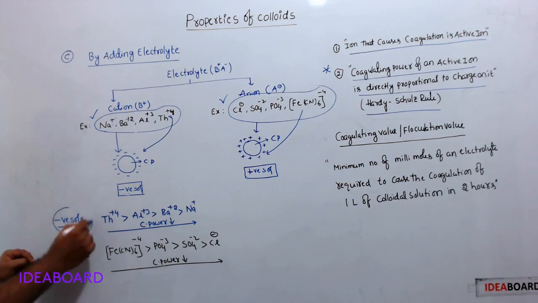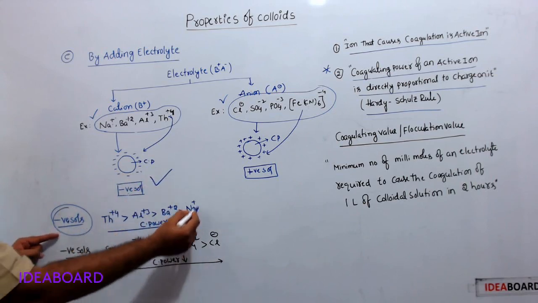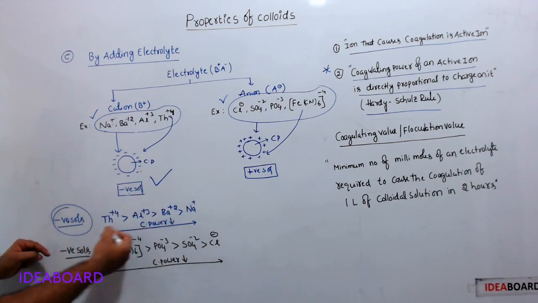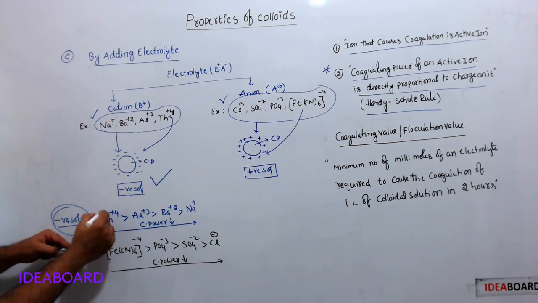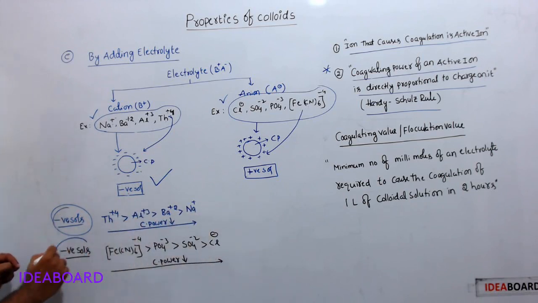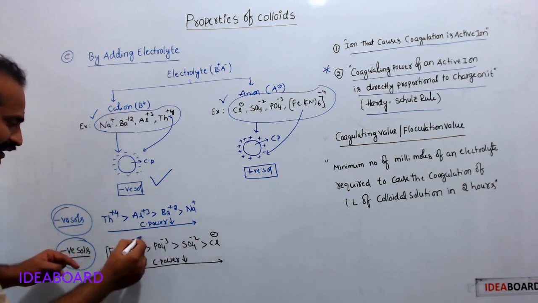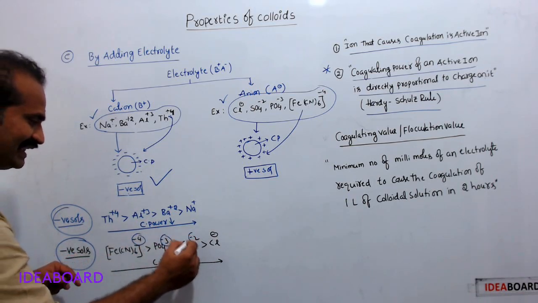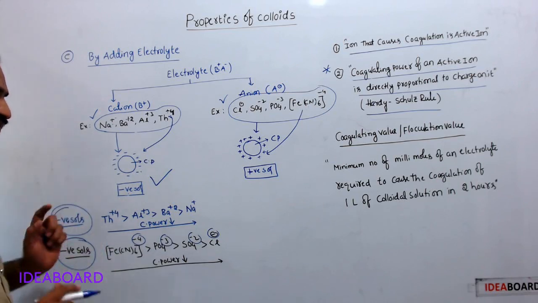Come to here. See, for the coagulation of negative sols, the coagulating power of these ions will be in this order according to this statement. The more the charge, the more the coagulating power. Charge is decreasing, therefore coagulating power is decreasing. For the coagulation of negative sols, coagulating power decreases in this order. Why? Because charge is decreasing. As charge decreases, coagulating power decreases in the case of negative sols.